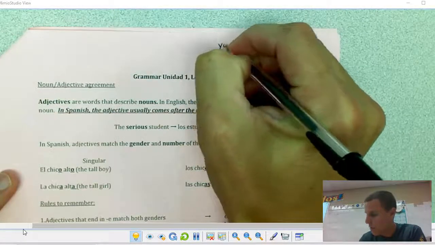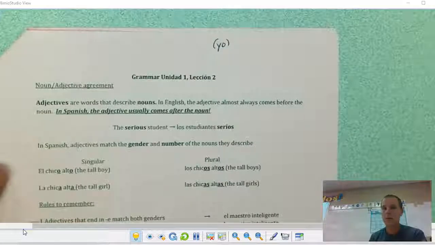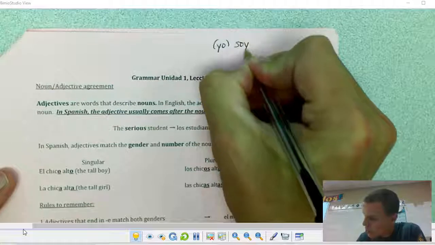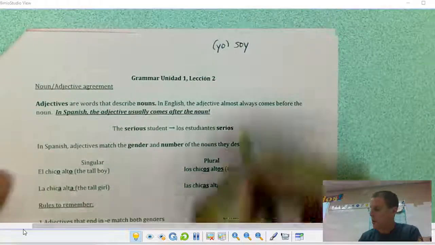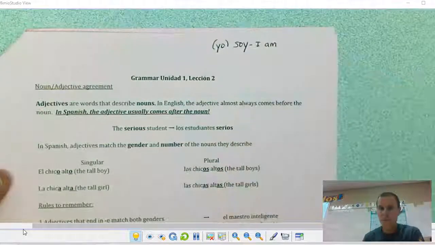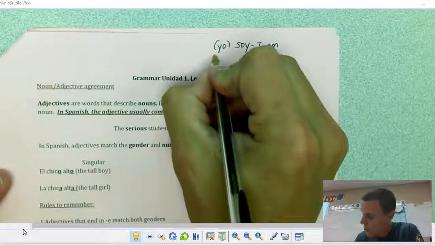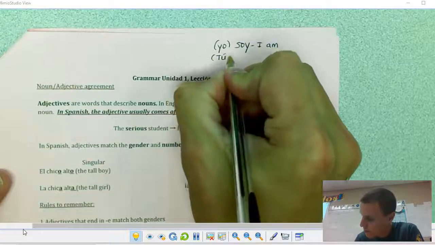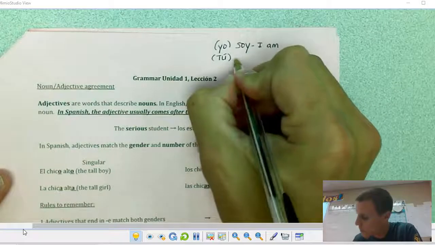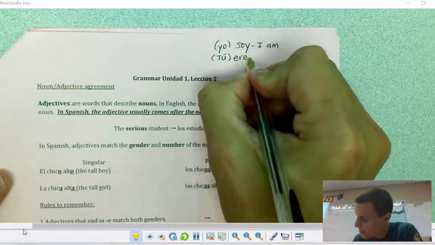I'm going to put the subject in parentheses, yo, and then the form of ser, soy. And that means I am. Our next subject is tú. The tú form of ser is eres.